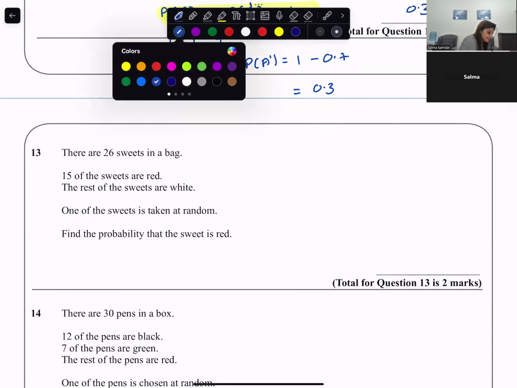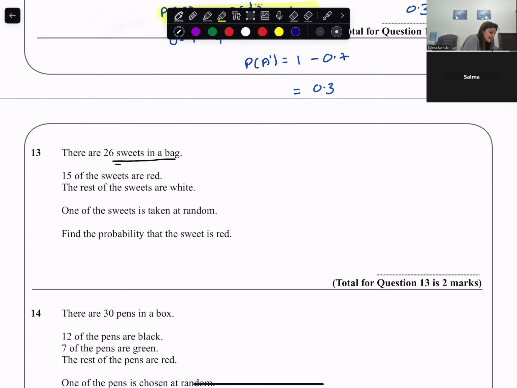Let's move ahead. There are 26 sweets in a bag. Total number of outcomes. 15 are red, rest are white. So what is rest? Rest would be 26 minus 15. So 11 is white. One of the sweets is taken at random.